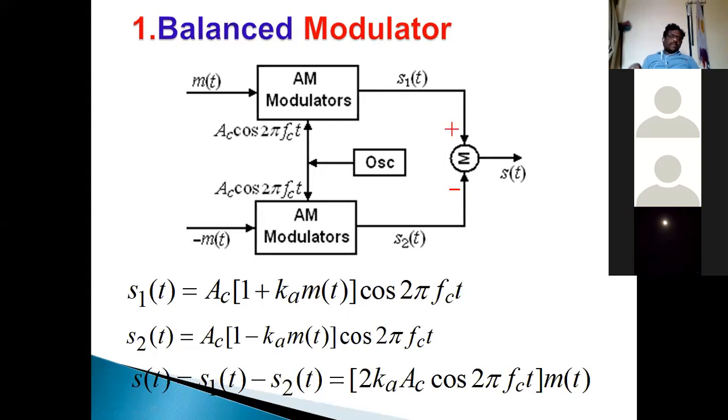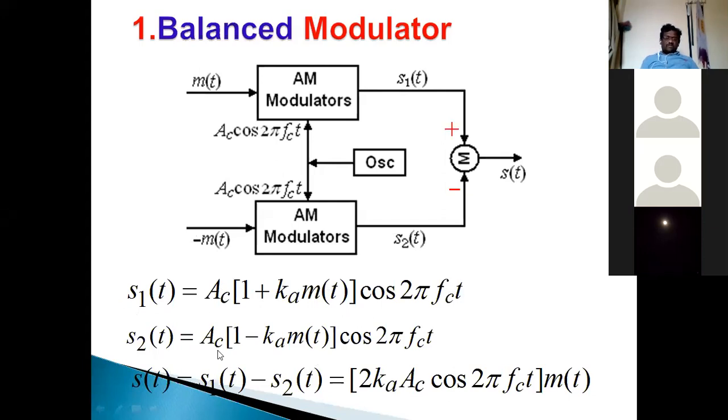Here we apply minus M of t as the negative input to the AM modulator, and the carrier input is taken from the oscillator. With these two inputs, the output S2 of t is the same as S1 of t except for the sign reversal. So S2 of t equals Vc into 1 minus Ka M of t into cos 2 pi fct.